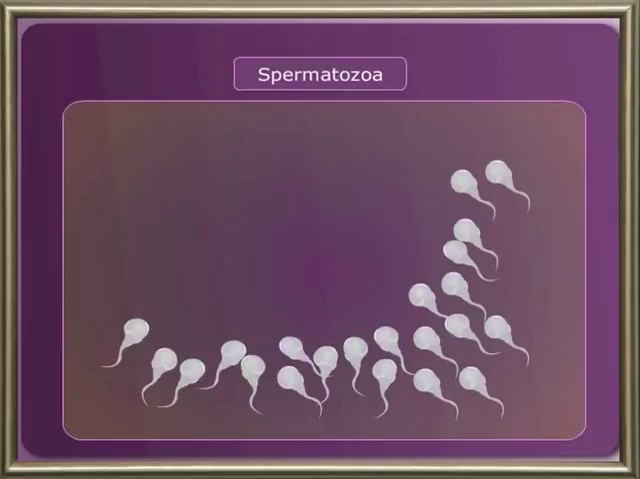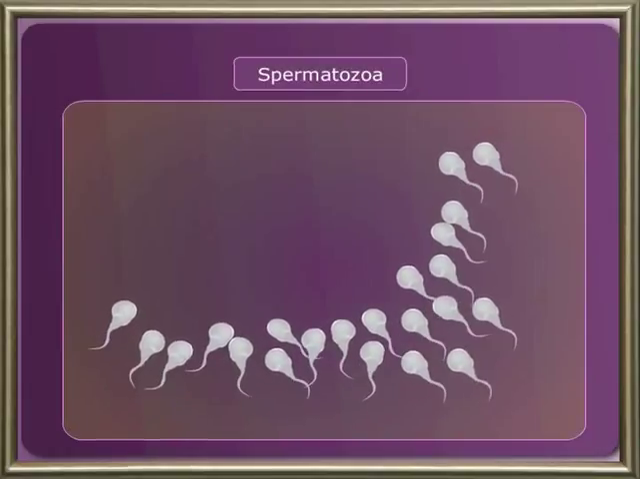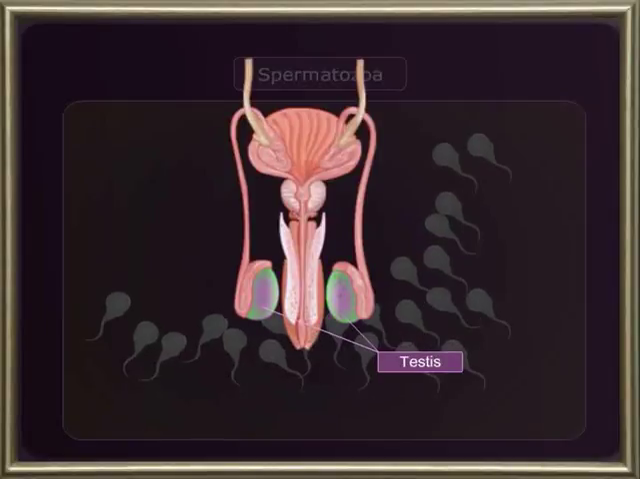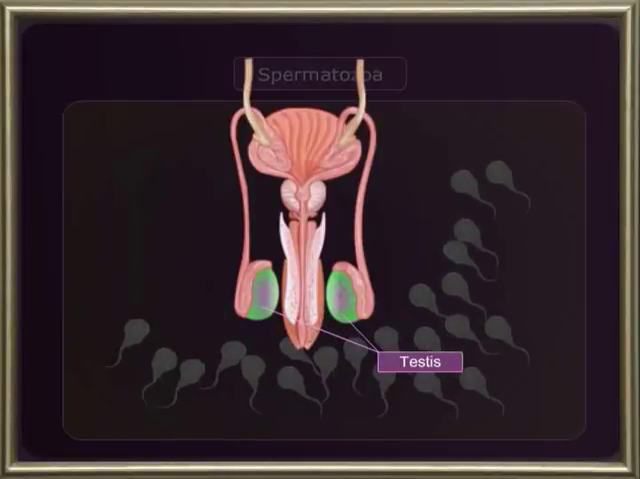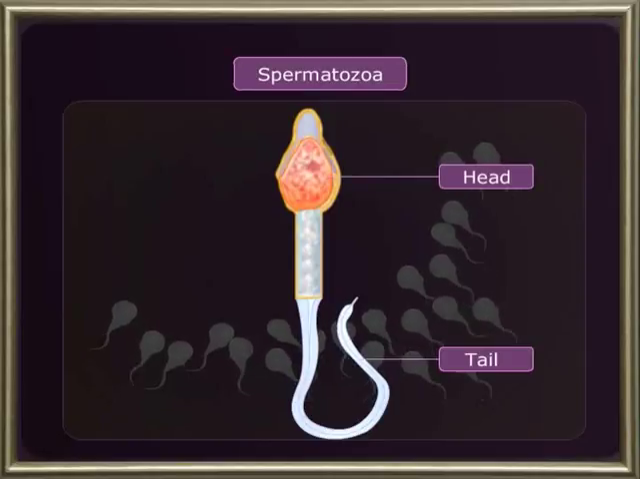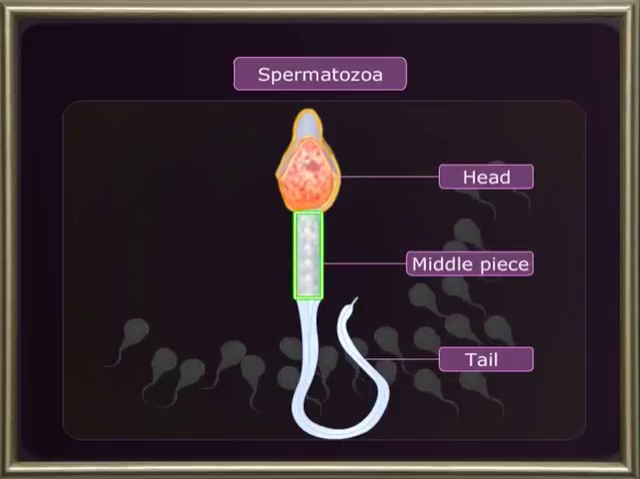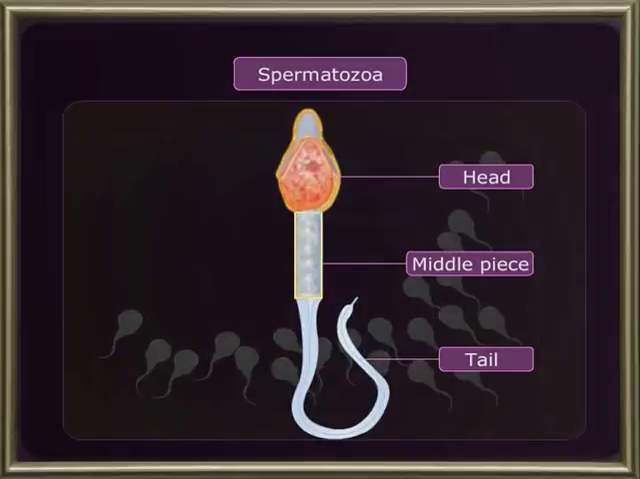Some insects, birds and almost all the mammals reproduce sexually by the union of male and female gametes. The spermatozoa are microscopic and motile cells. They are produced in the testis of the male. Each spermatozoan has a head and a tail. Connecting these two is a middle piece. They are produced in large numbers.